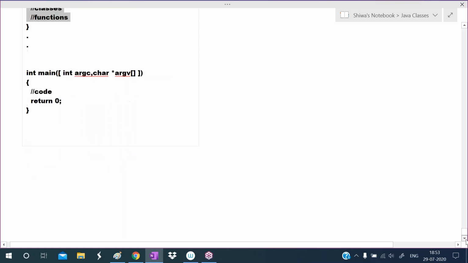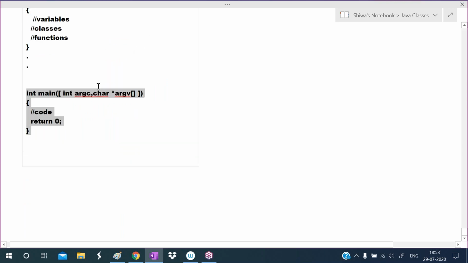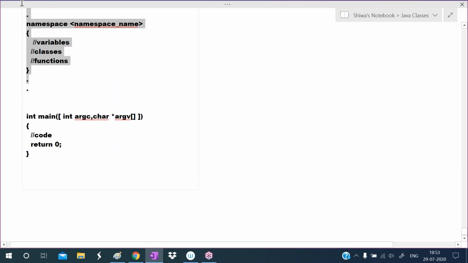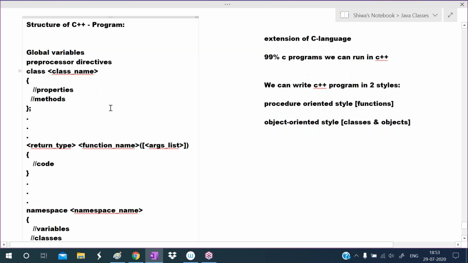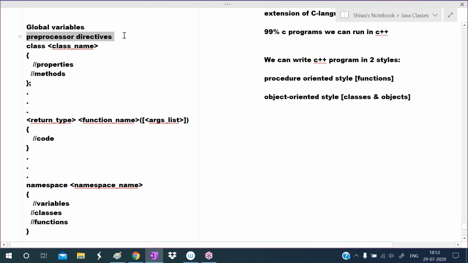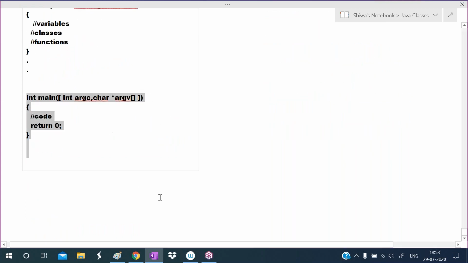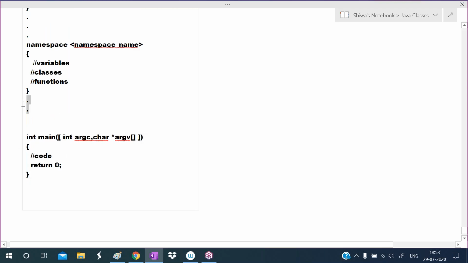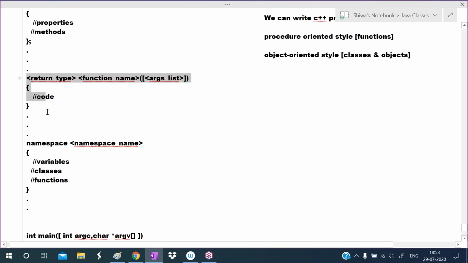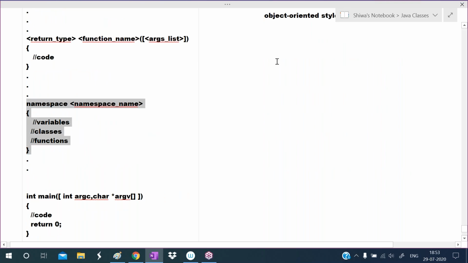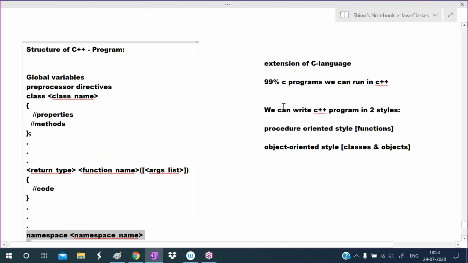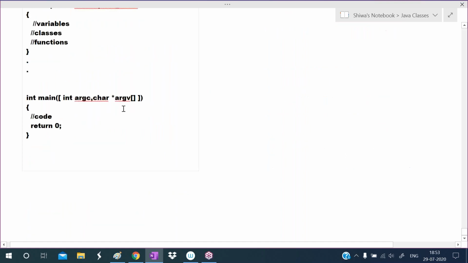Okay, so defining this main function is mandatory. Remaining all are optional. If required, we use them. In the basic programs, we just write preprocessor directives and this main only. Later, when I explain the functions concept, we write the functions. When I explain the classes and objects chapter, there we define the classes. When I explain the namespaces, there we define the namespaces. But in the starting programs, we write only preprocessor directives and this main function. So remaining all are optional.